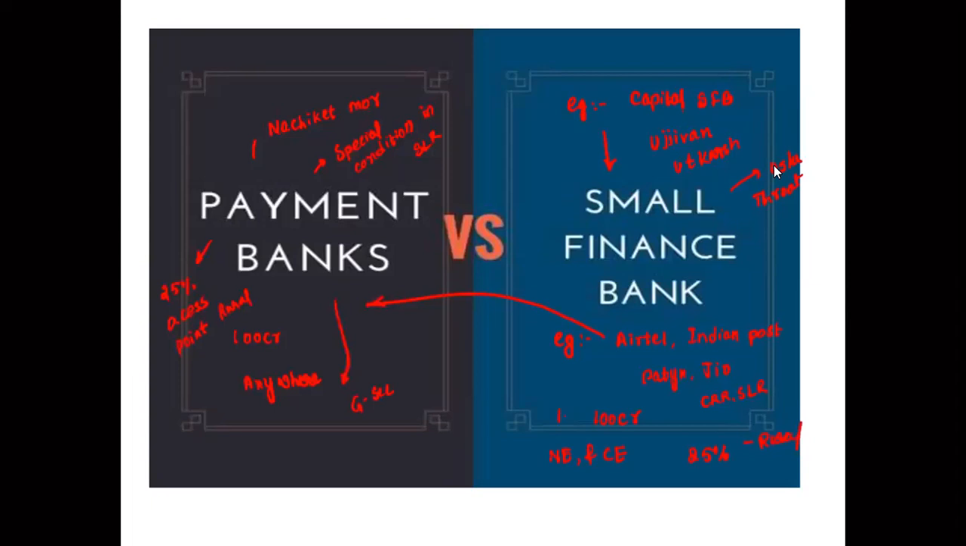But small finance banks can accept deposits without any restrictions. Payment banks cannot lend the loan. Small finance banks can lend the loan, and that too, 75% of the loans have to go for PSL, priority sector lending, and 50% of the loan portfolio of 25 lakhs or more. Okay. And payment banks cannot lend the loan. They can invest in government securities.